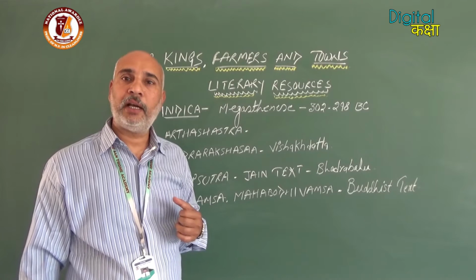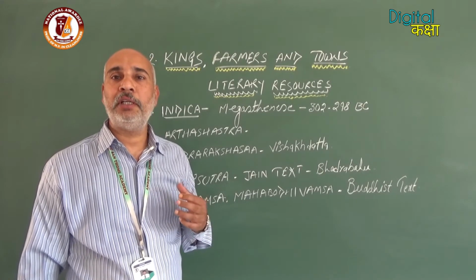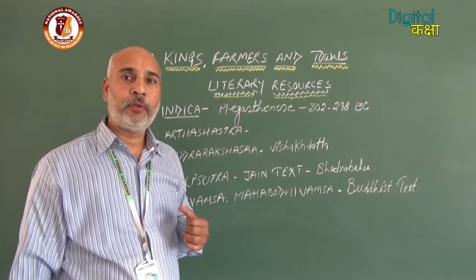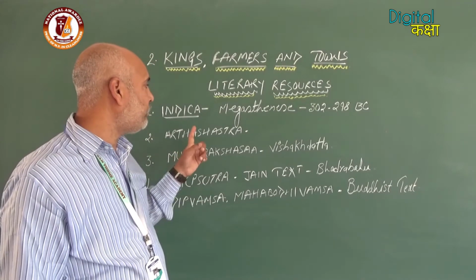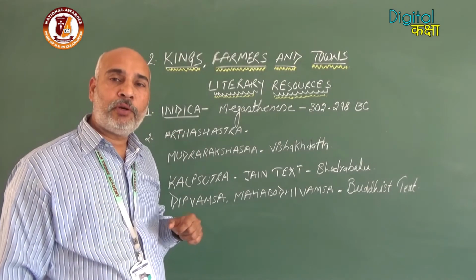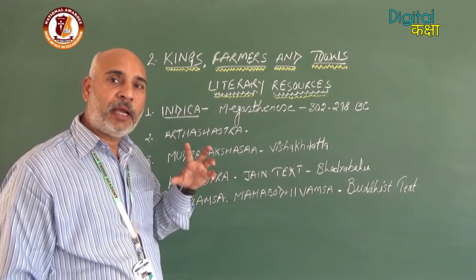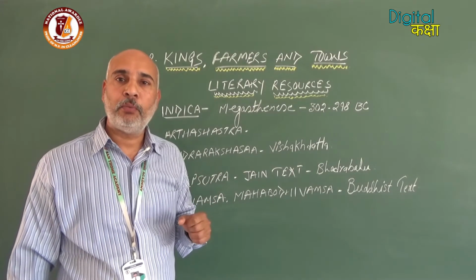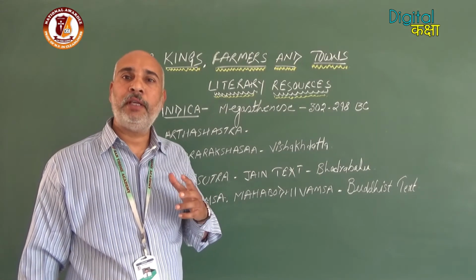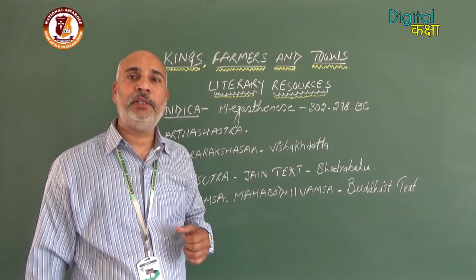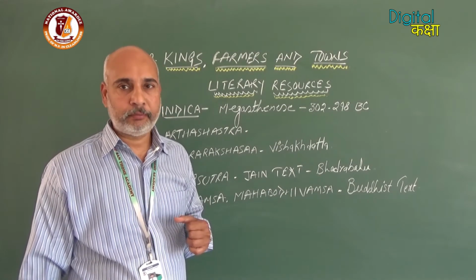Most of the issues are related to political and administrative concerns. So Arthashastra and Indica, because they were written in the same time period, contemporary to the Maurya dynasty, give lots of actual information about that time period.